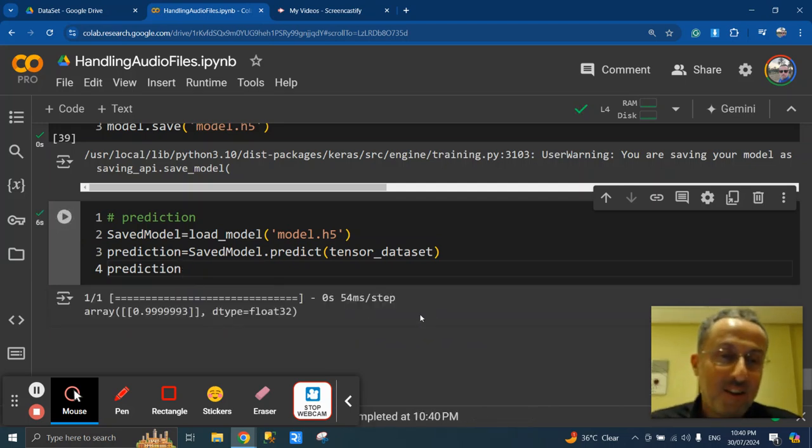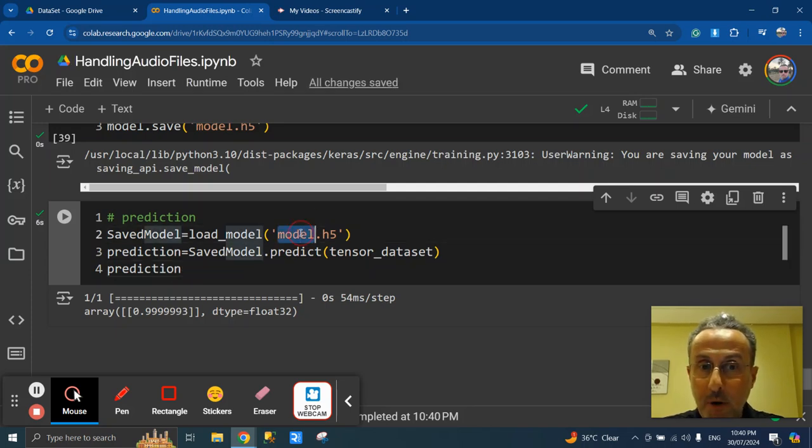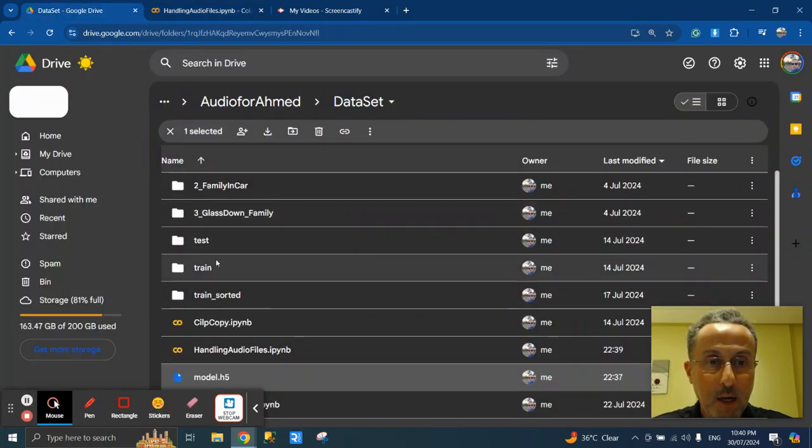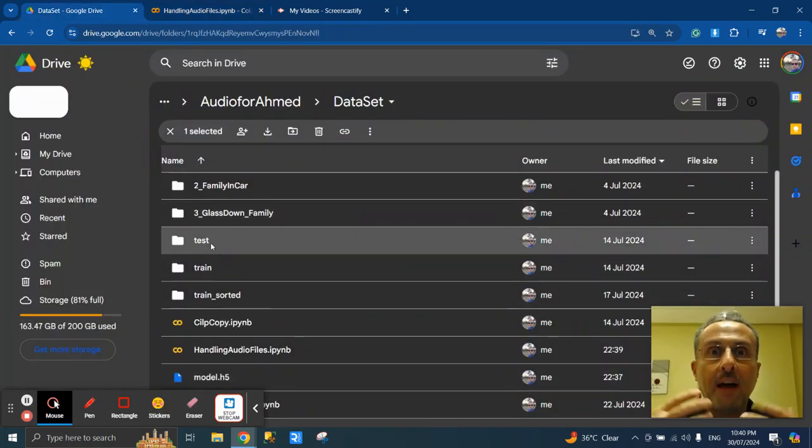I think now we have done a good amount of work. I suggest you test the saved model with all the 20 files, 30 files that you have put in your test folder here. So you will make sure that your model is strong. And thank you.